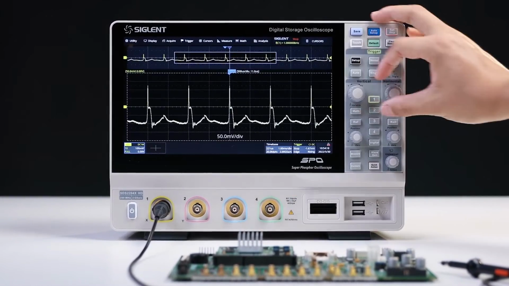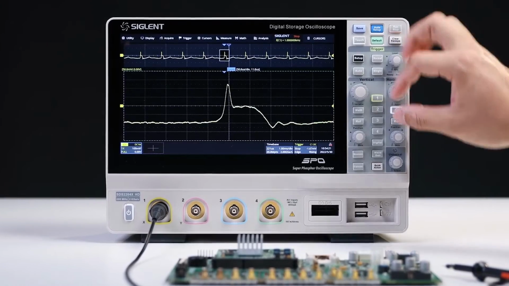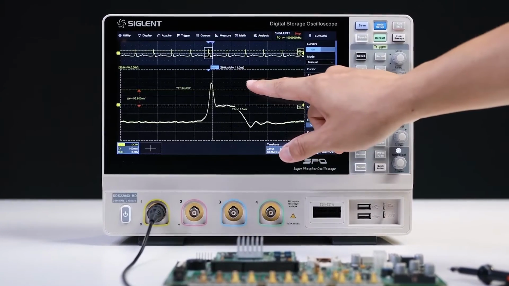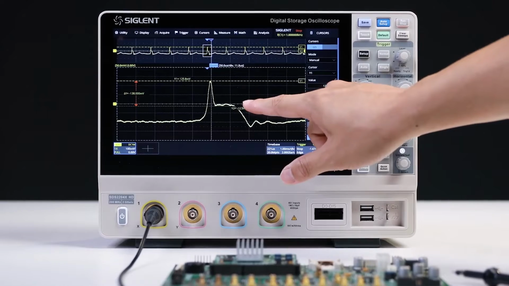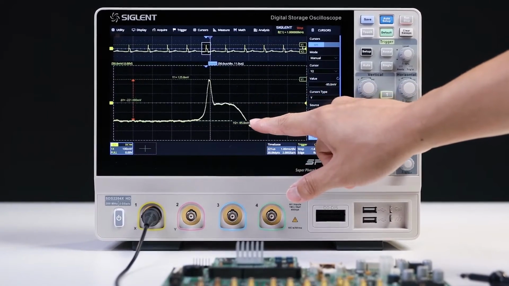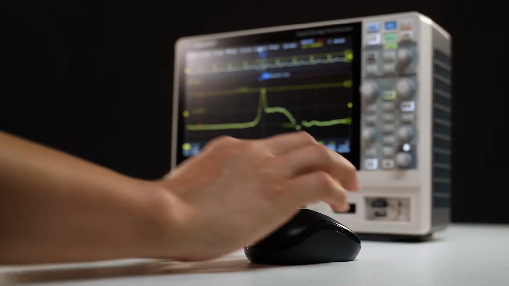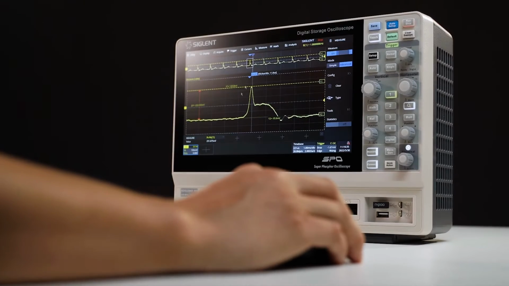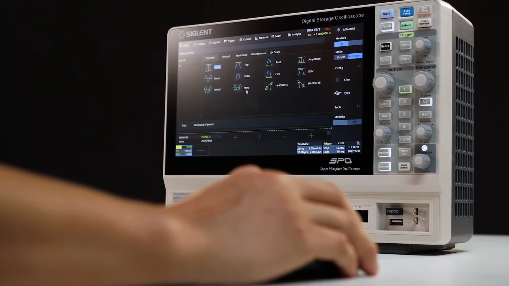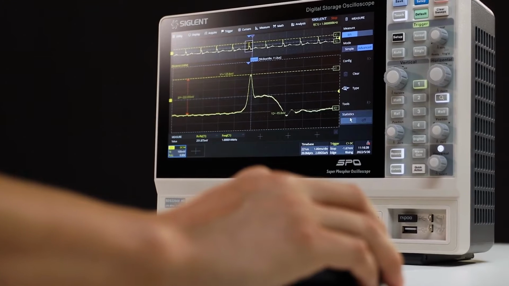The large 10.1-inch display capacitive touchscreen supports multi-touch gestures that enable you to drag, move, or scale the traces easily. The HD also supports external mouse and keyboard connectivity to simplify common front panel operations.